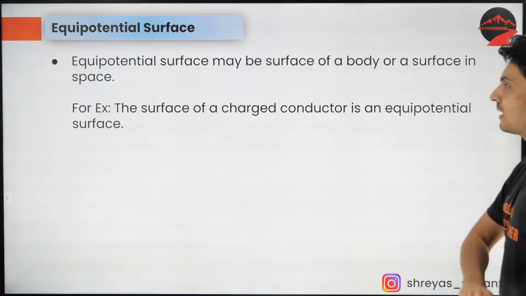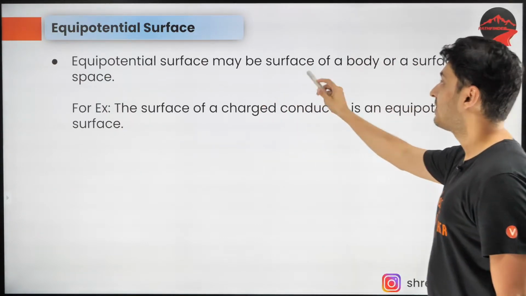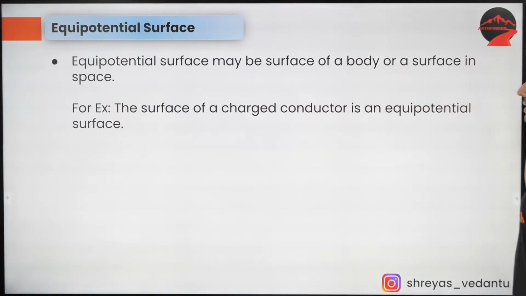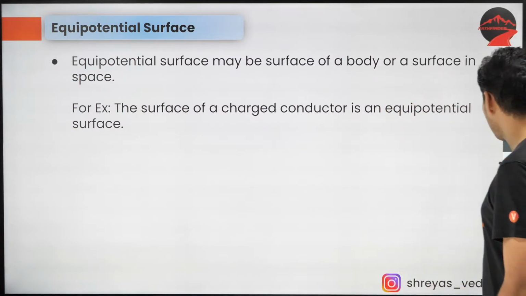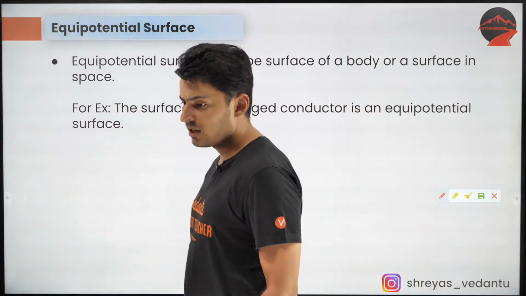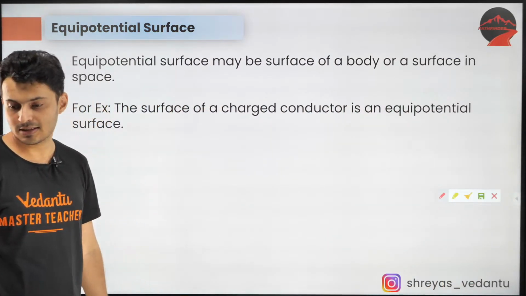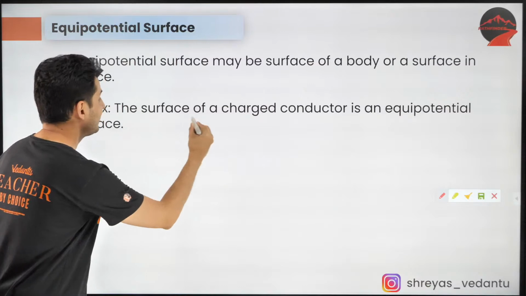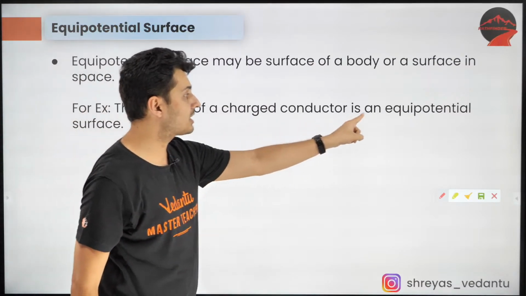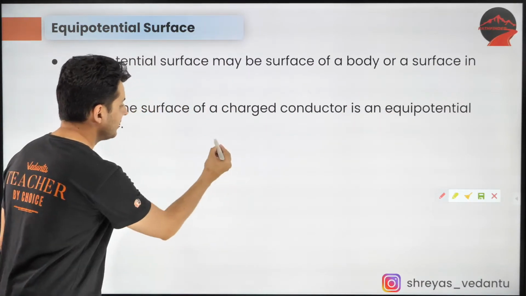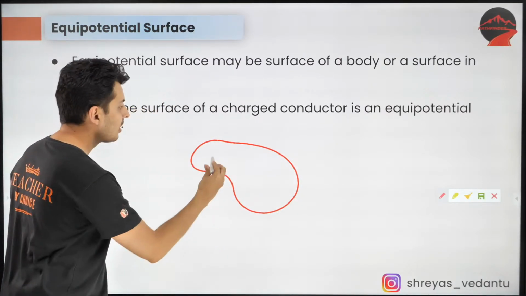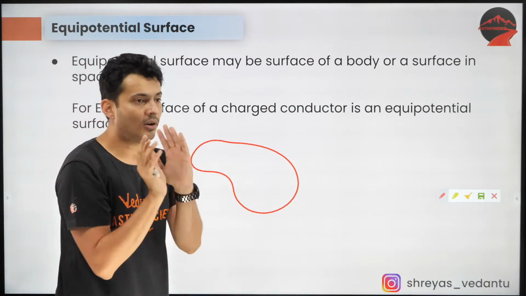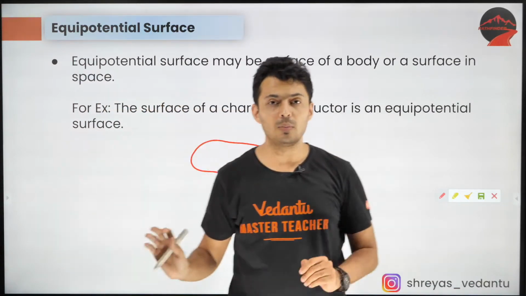Physics. Yep. Now, equipotential surface may be a surface of a body or a surface in space, anything. So for example, think about it. This is an example. The surface of a charged conductor is equipotential. So let's say there is a conductor. I give it some charge. What will the charges do? They will not like each other. They will be like, okay, let me all move away.